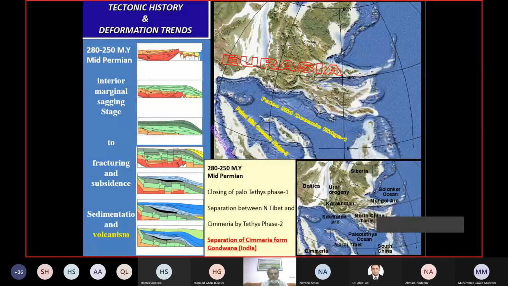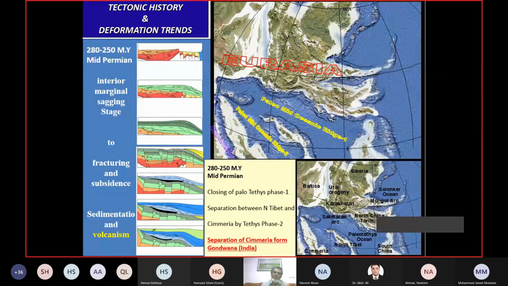At the mid-Permian stage, there was a rifting stage. The Paleo mid-oceanic ridge, or the phase 1 ocean, Paleotethys 1, was being closed between Eurasia and the North Tibet plate. This is the North Tibet continent that was separated from the Sumerian continent to the south, and in between there is another ocean that has been created, which you may call Tethys 2.